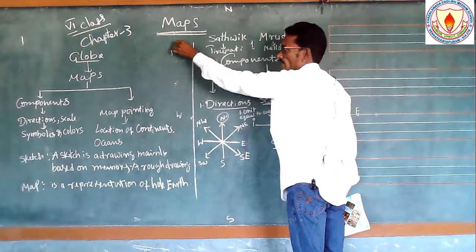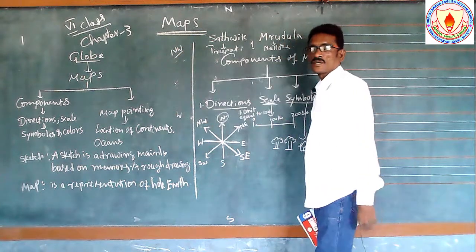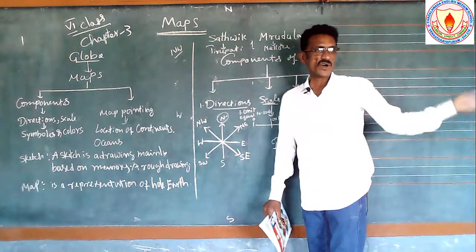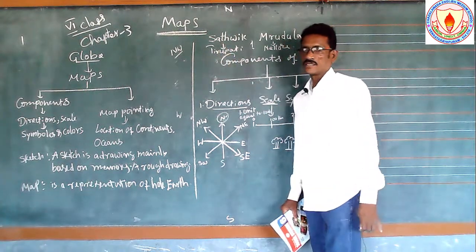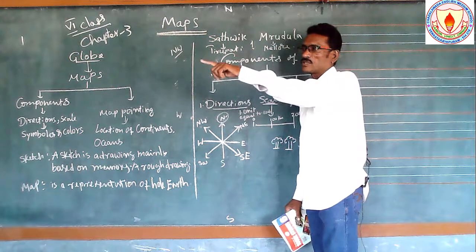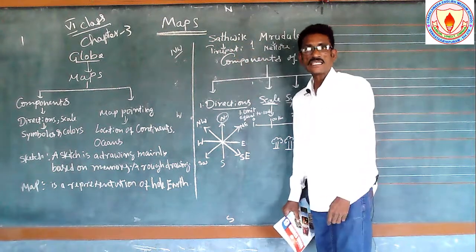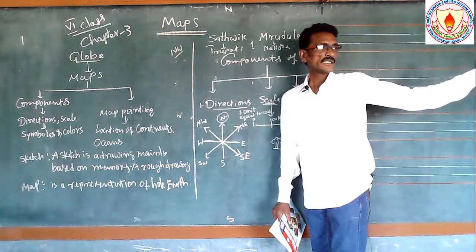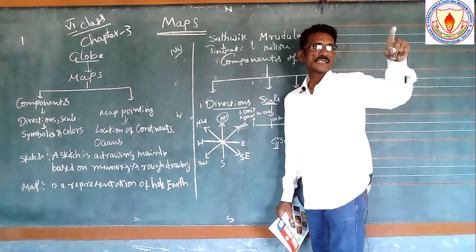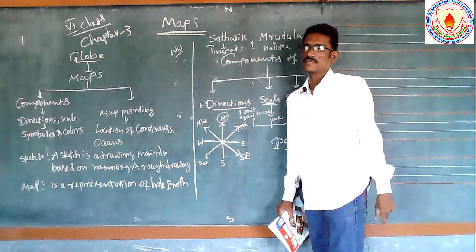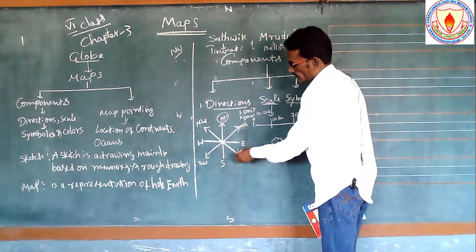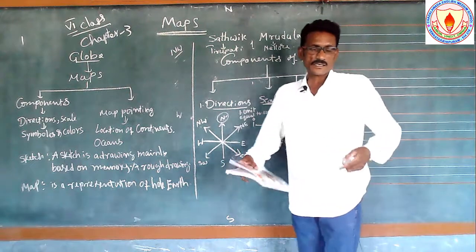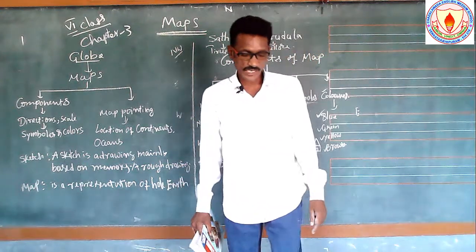So like that, when we are sitting in our room, how can you find out which is east, which is west, which is north, which is south? Here we are observing our classroom.